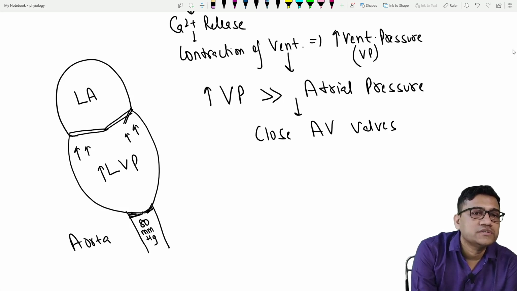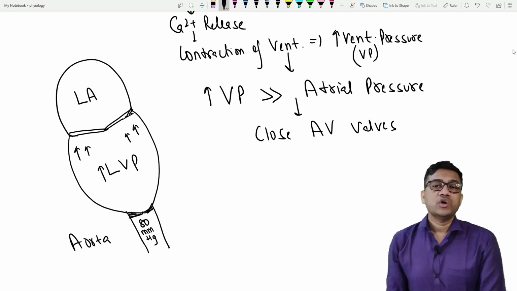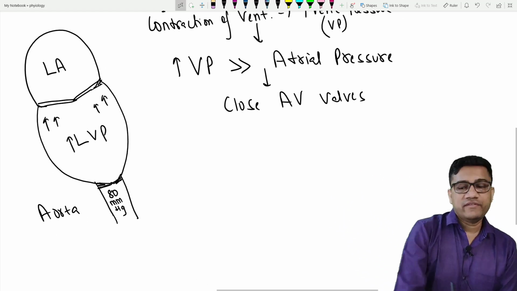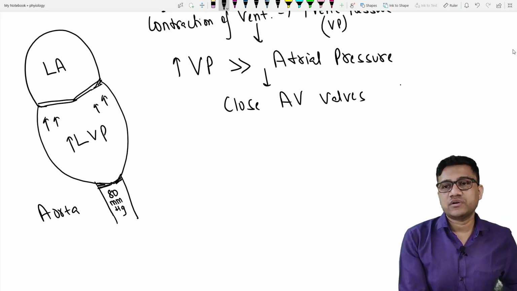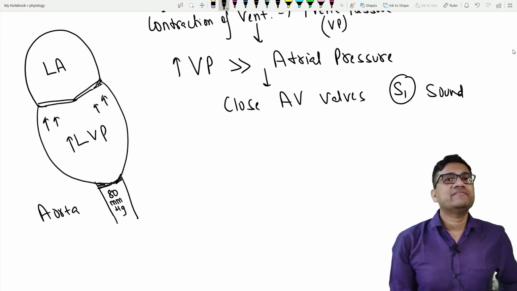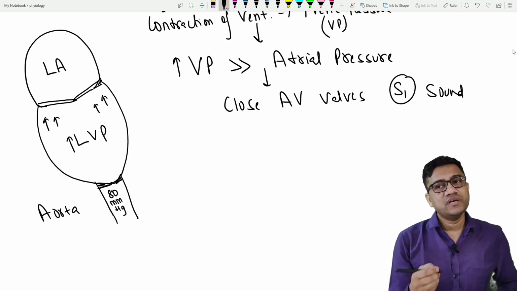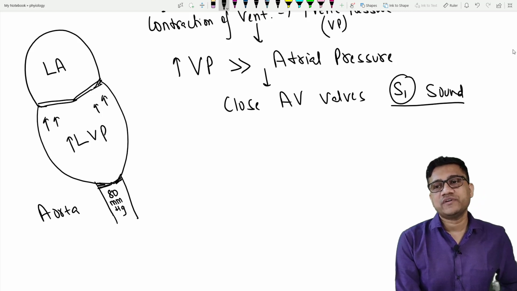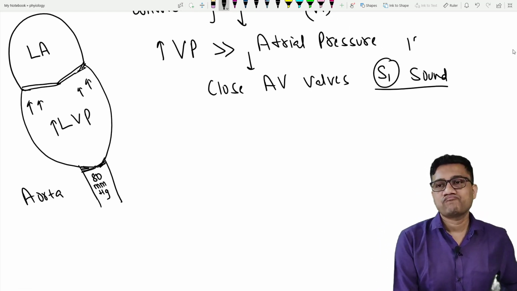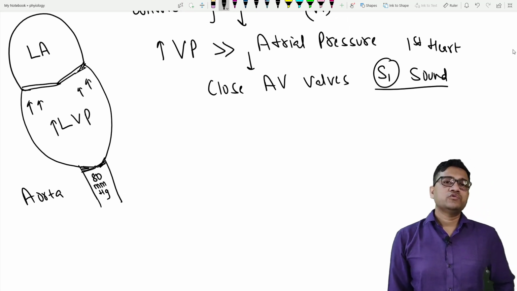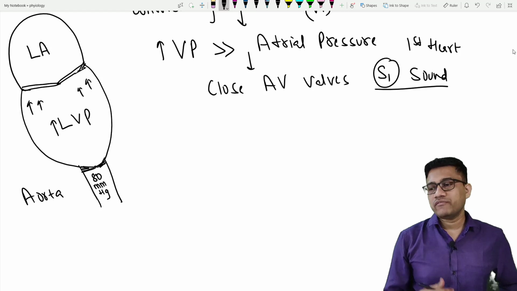Can you see this? So AV valves will close, and closure of AV valves like this produces a sound called S1. What is S1? It is the first heart sound. Okay. So what causes the first heart sound? It is closure of AV valves.